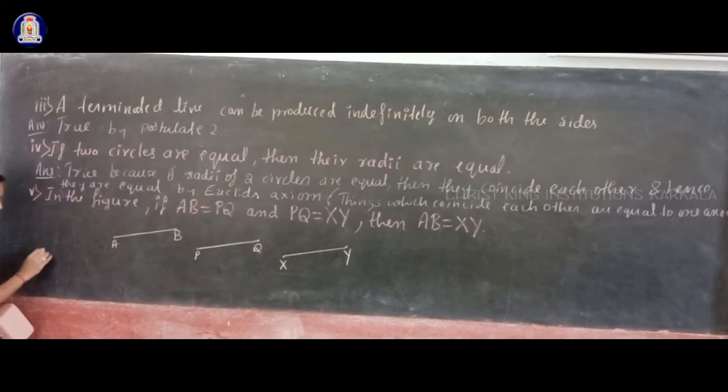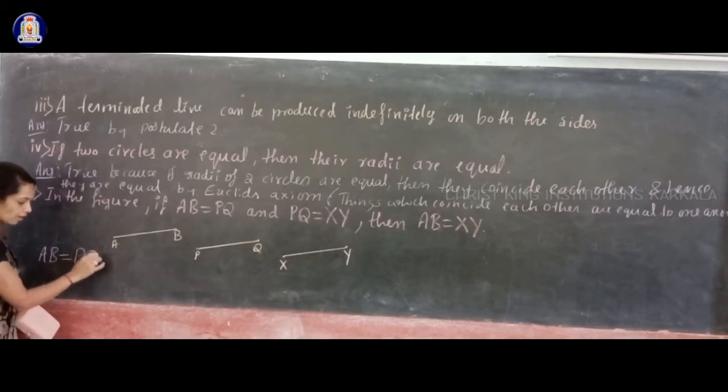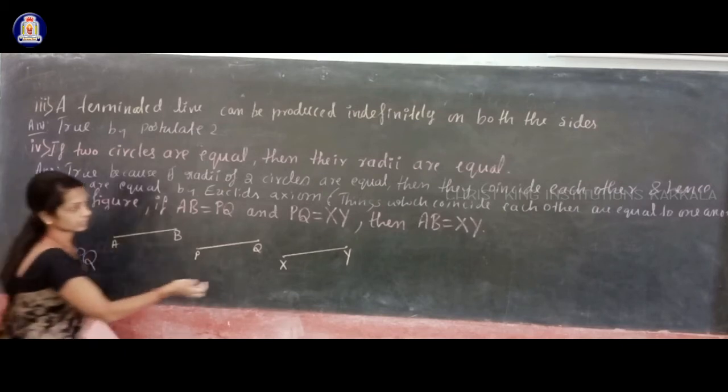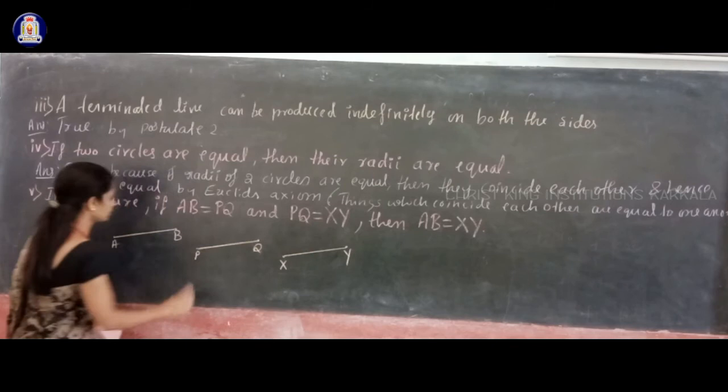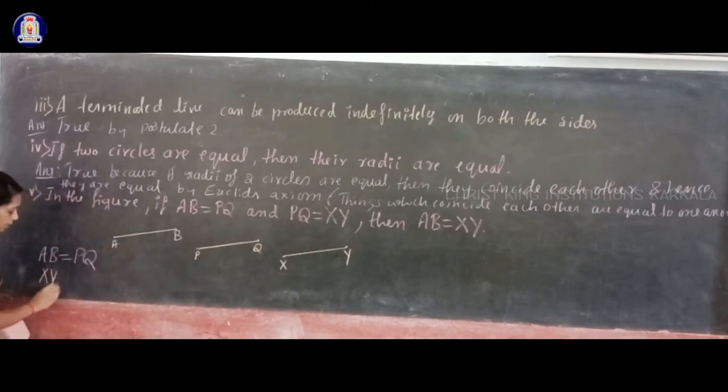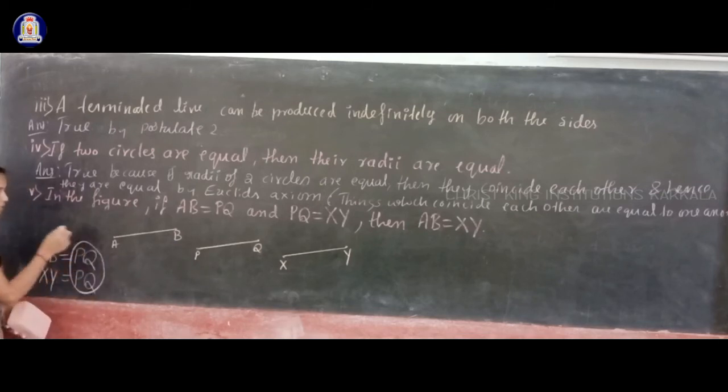Because see here, the line AB is equal to PQ, and you see this in a reverse way, the line XY is also equal to PQ. And you have one axiom that things which are equal to the same thing are equal to one another.